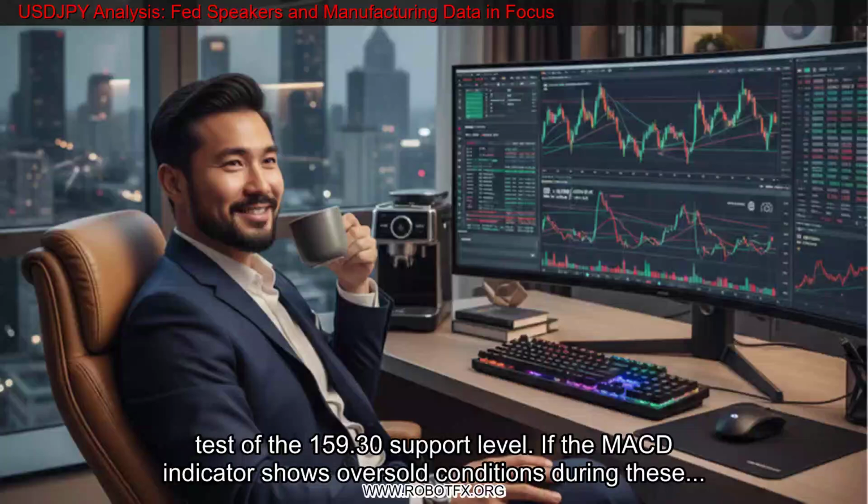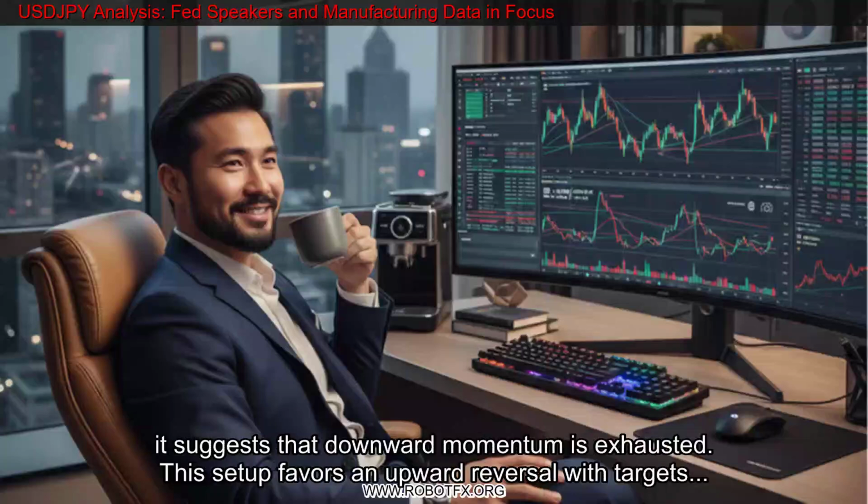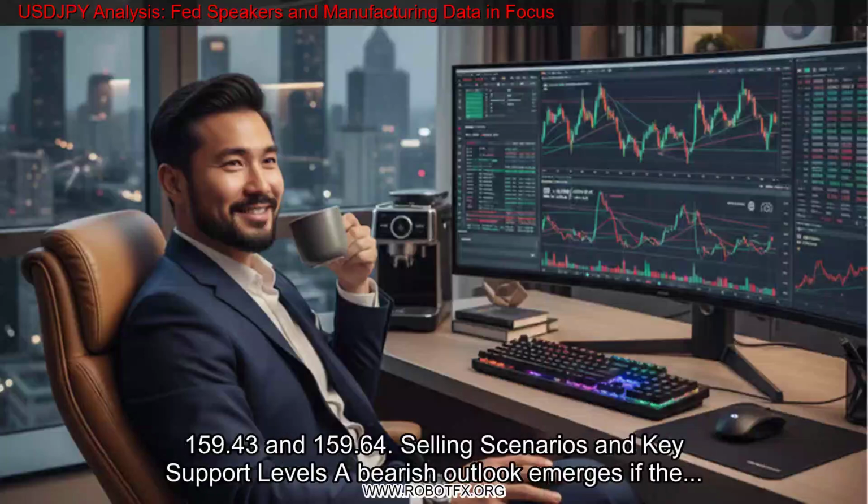159.43. An alternative buying scenario involves a double test at the 159.30 support level. If the MACD indicator shows oversold conditions during these tests, it suggests that downward momentum is exhausted. This setup favors an upward reversal with targets at 159.43 and 159.64.